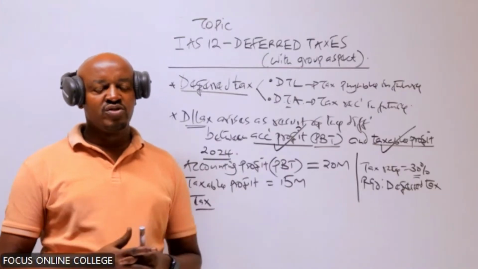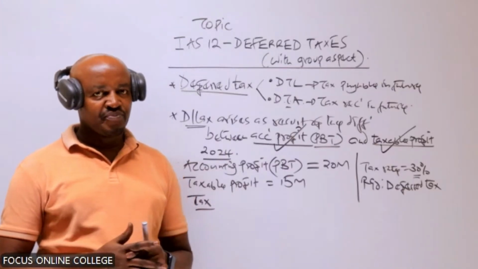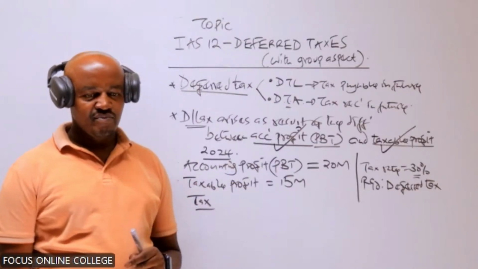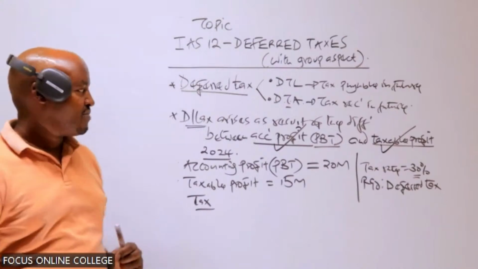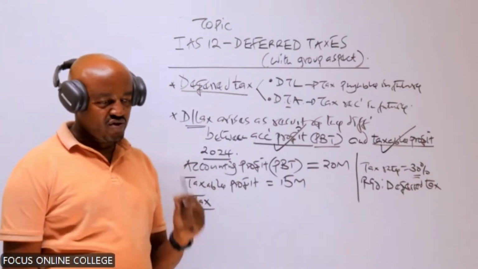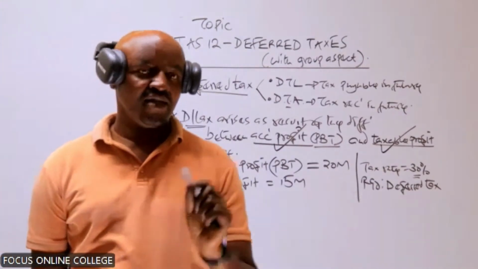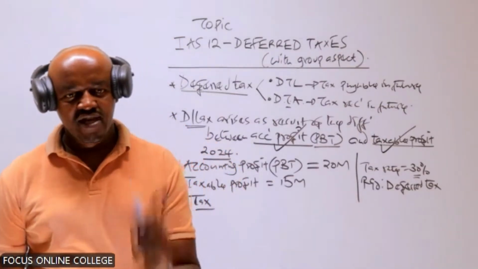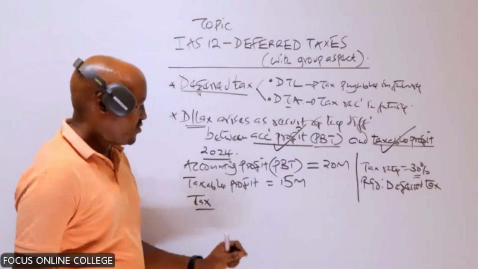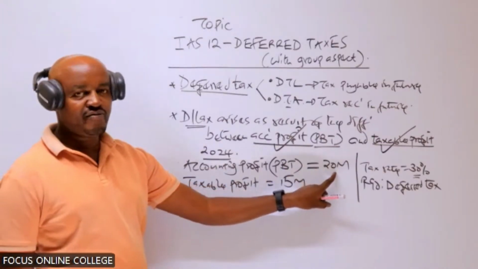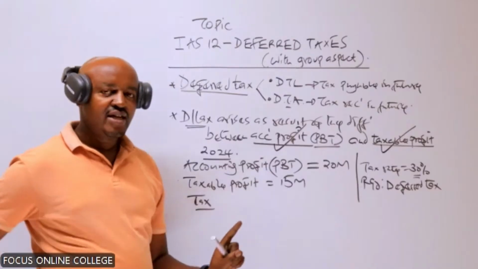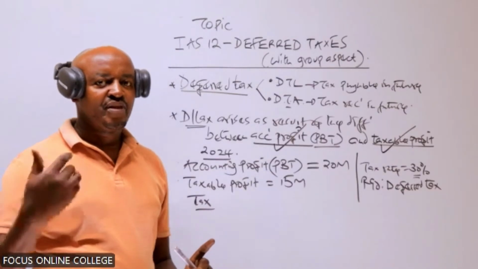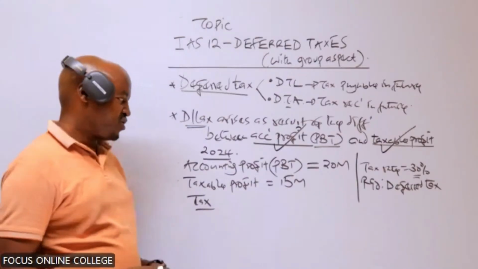From an accountant's point of view, how much profit was reported by this company? Because when we talk about the profit, we are talking of that profit which we determine by preparing the financial statement. So once you prepare the financial statement as an accountant, which profit do you get? You automatically get the accounting profit. So in this case, we are saying the tax to be paid should be based on the profit.